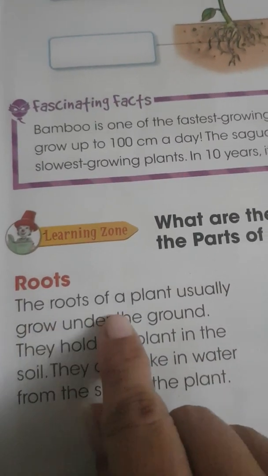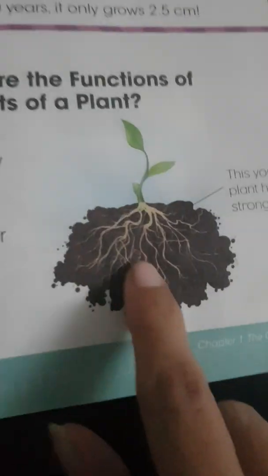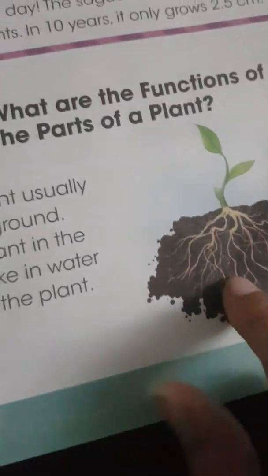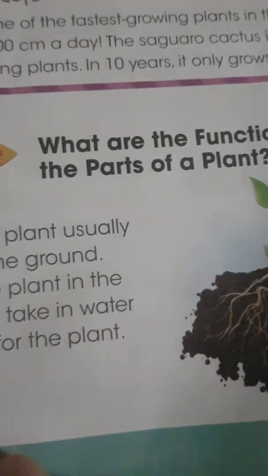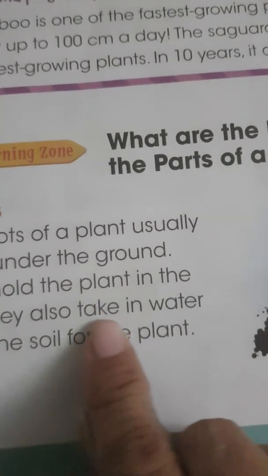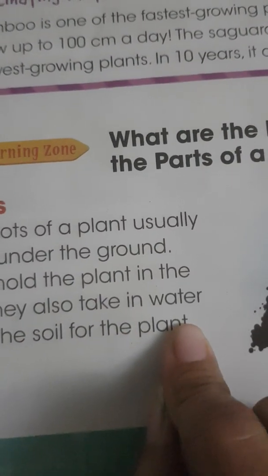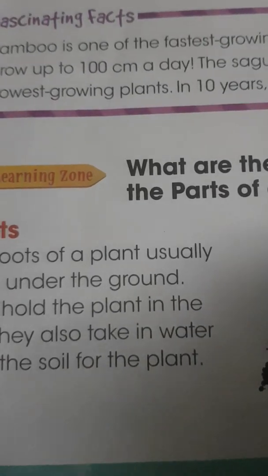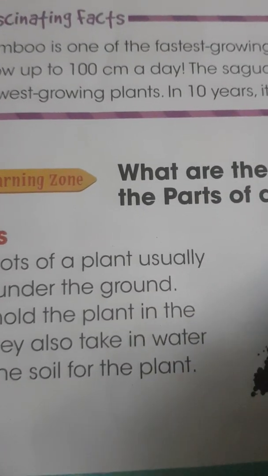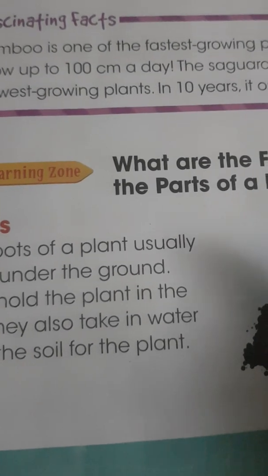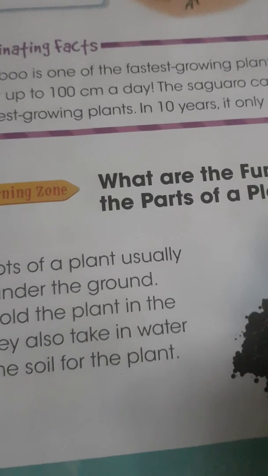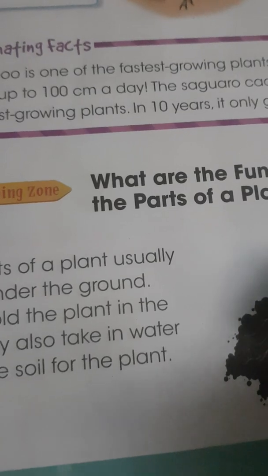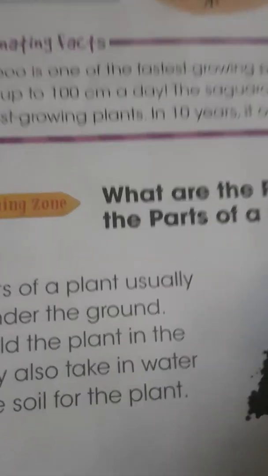Roots. The roots of a plant usually grow under the ground. As you all know, roots grow under the ground. See, these are all called roots. They hold the plant in the soil. They also take in water from the soil for the plant. When we water a plant, the soil absorbs it, and the roots take the water from the soil.